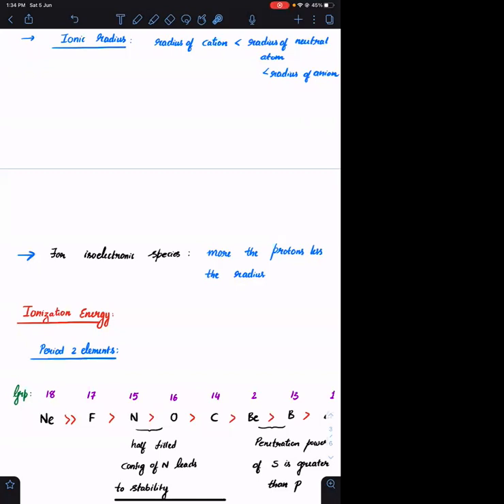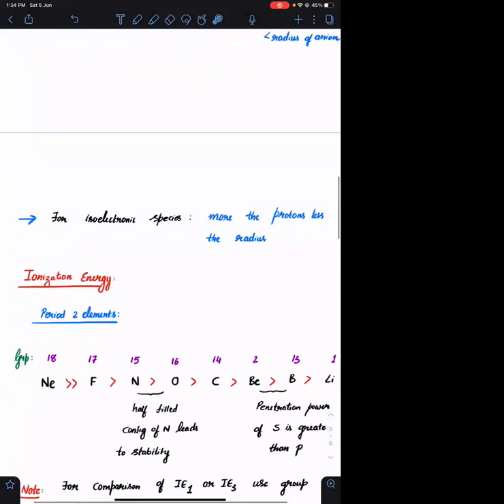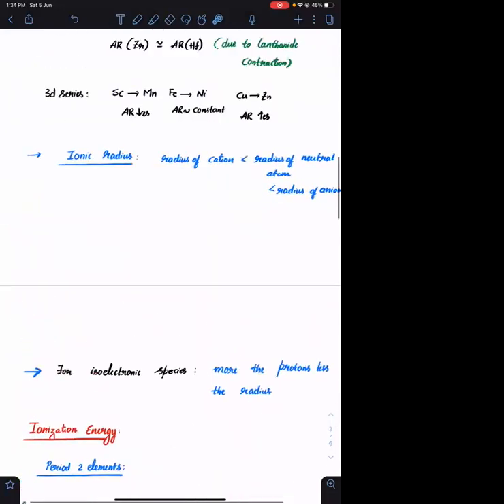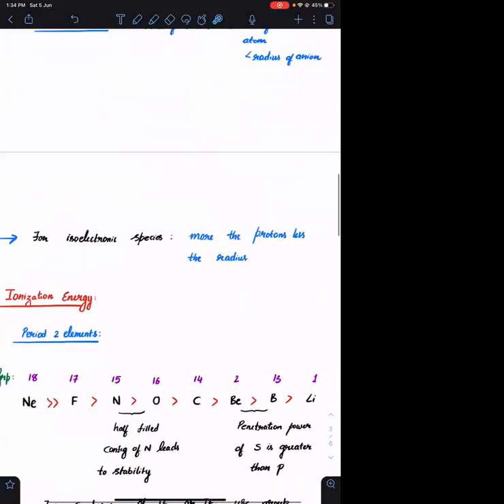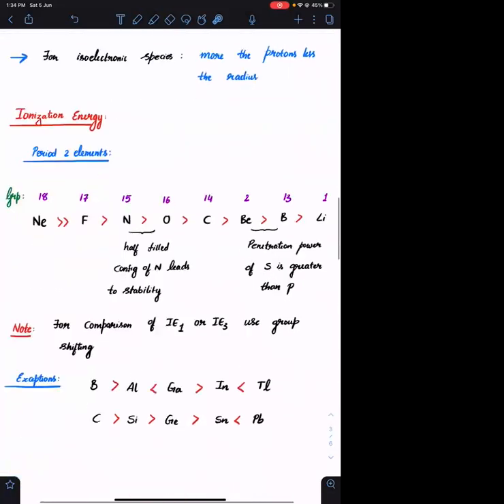Agreed? Everything is about attractive forces. जितना ज़्यादा positive charge रहेगा, जितना कम negative charge होगा, उतना ज़्यादा attractive forces हो जाएगा. Okay? Next. This is about atomic radius. We will see questions. एक बार जब questions देखेंगे ना, तब आपको और details में you can understand.